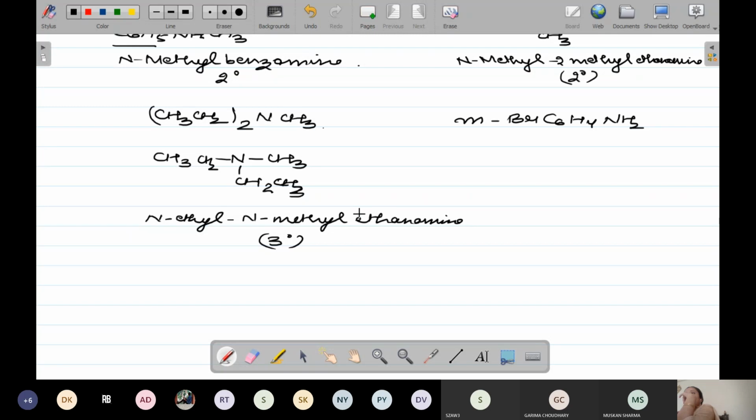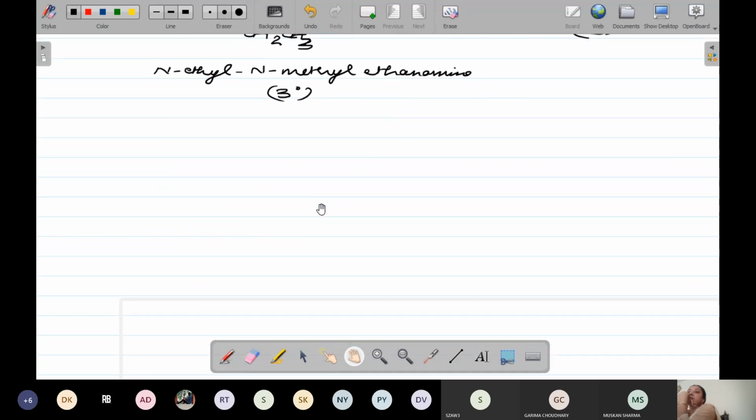M here means meta position. So the bromo group is at the meta position. What does meta position mean? Third position. So it will be 3-bromobenzamine. And because the amine group is attached to only one carbon atom, it will be your first degree. Okay, this finishes our question number 13.1.